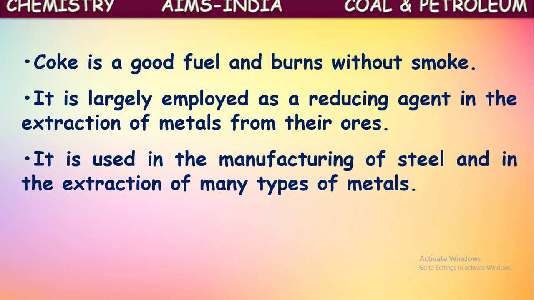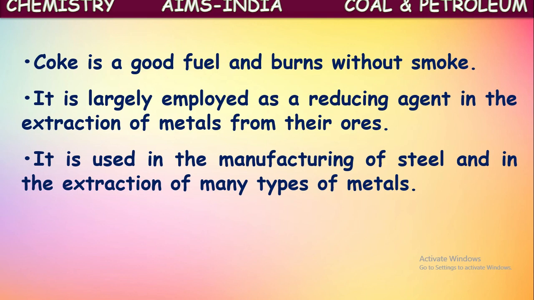What are ores? The metal compounds which are available in the earth crust as minerals are called ores. For example, take iron. Iron won't exist in pure form in the earth crust. It exists in compound forms like iron oxide and iron carbonate. In this way it is available. These compounds of iron are called ores of iron.